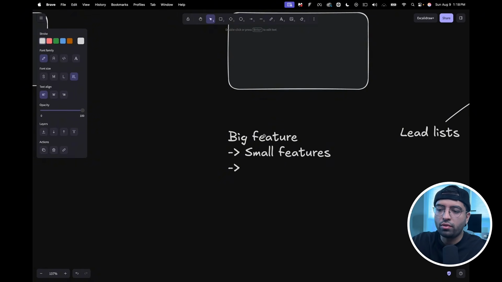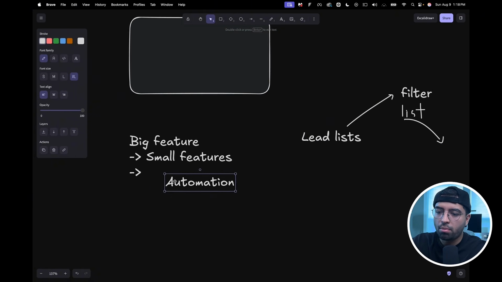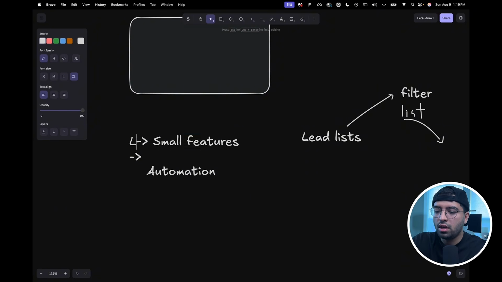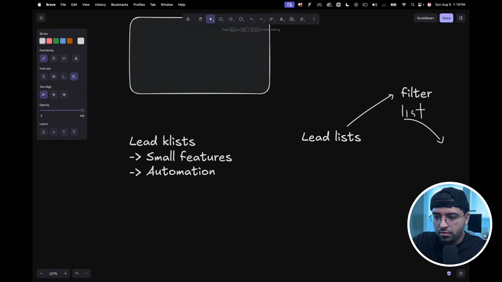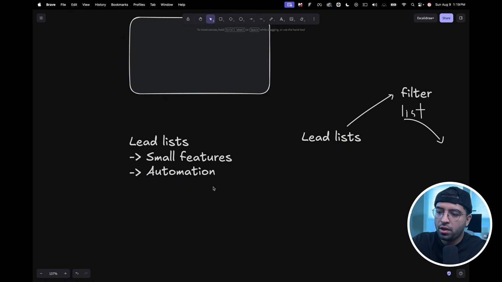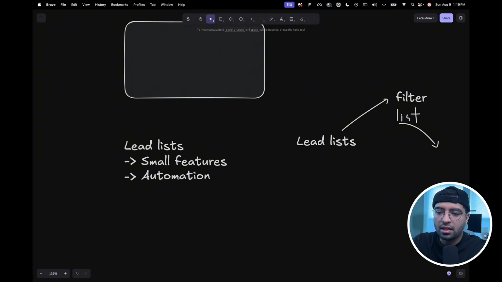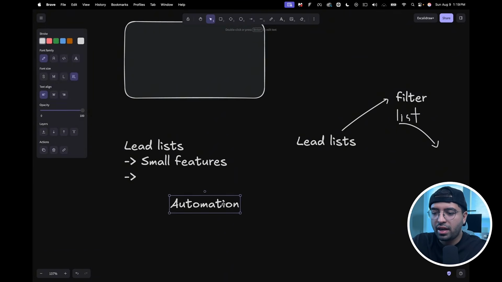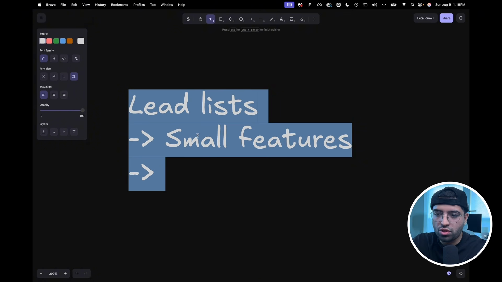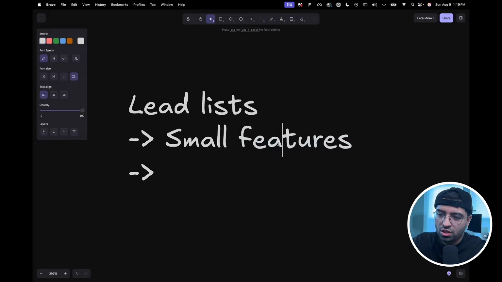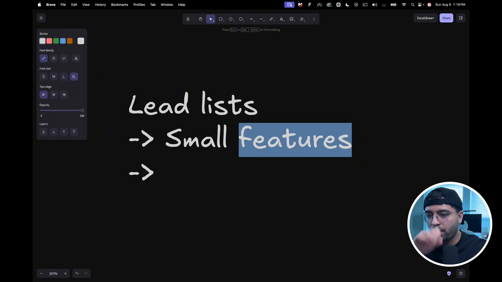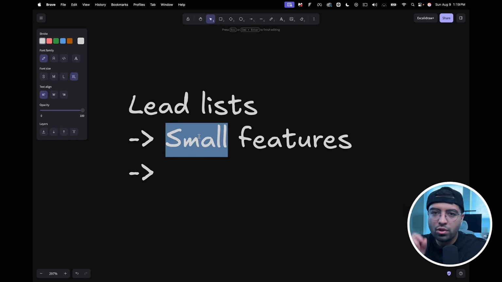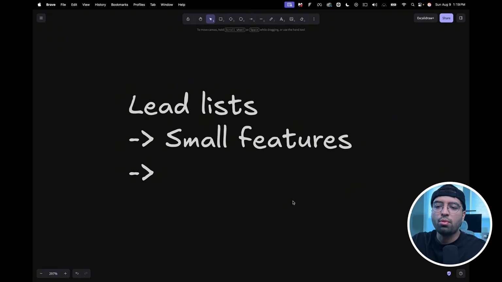And this feature looks to be a part of this feature that you have in mind. And so at the surface level, you're thinking, since automations are part of this big feature I'm trying to have, which is lead lists, I made a spelling error here. You might think of one-shotting this, but that's not what I'm saying. What I am saying is a simple feature is a feature of itself, and the small features are just tiny little things inside of that, okay? So things like creating the filter button, adding a move button to move leads between the lists, or delete a list. Those are small features.